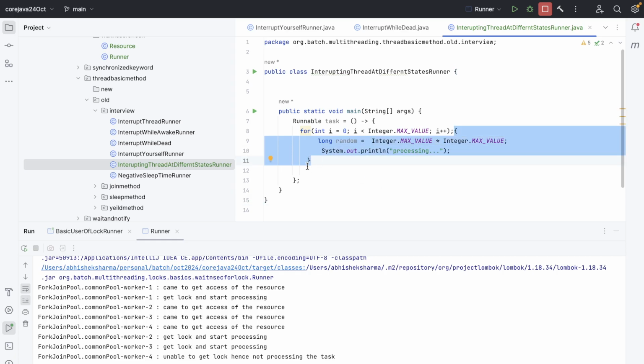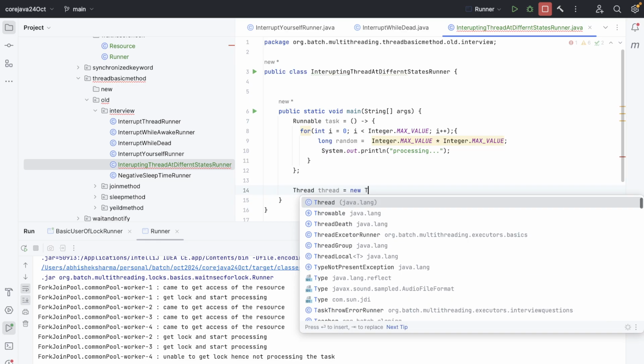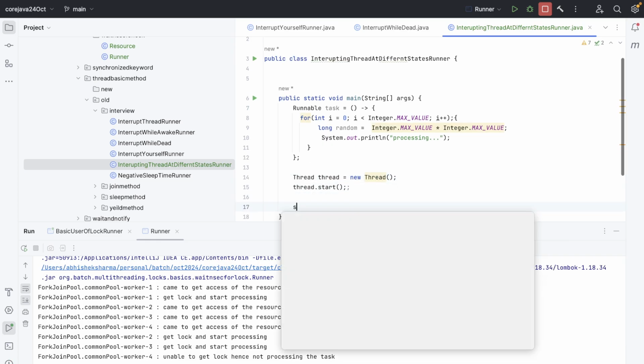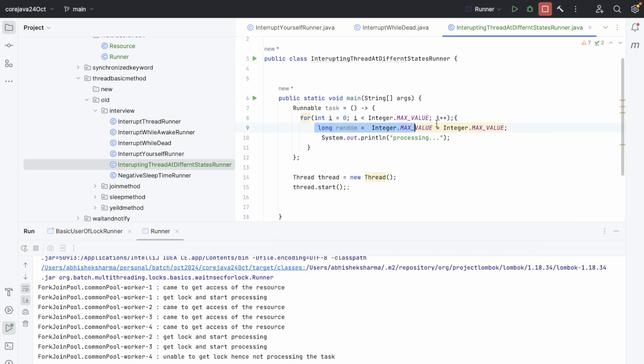And while the task is being processed, thread equals to new thread, thread.start, and this is going to take some time, right? Because this is a little bit heavy operation from the normal ones, and I'm trying to run it more than 2 billion times. So thread.start, I have started it. Let's wait for 100 milliseconds. It will take 100 milliseconds at least.